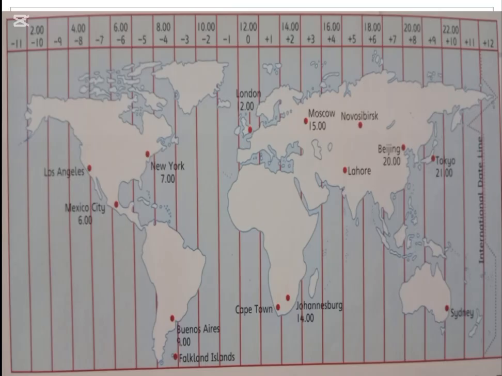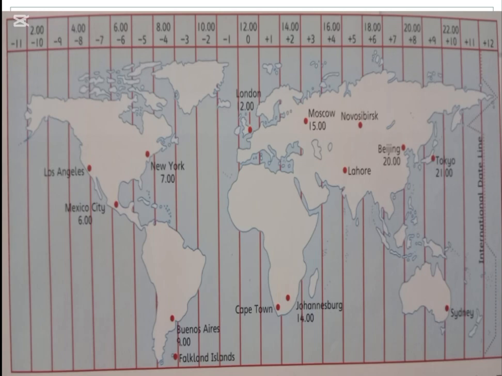As you can see on the time zone map on page number 53, which is telling us the different time zones of the world. Now find Lahore on the map. You can see that it is in the time zone that is plus 5 hours ahead of London, making it 17 or 5 p.m. 12 plus 5 is equal to 17.